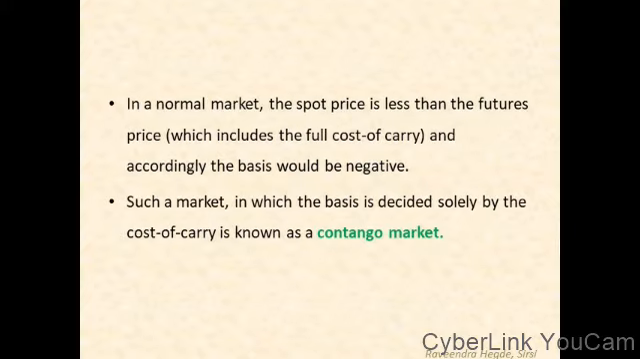In a normal market, the spot price is less than the futures price, which includes the full cost of carrying, and accordingly the basis would be negative. So whenever the basis is negative, that indicates the spot price is less than the futures price. Such a market in which the basis is decided solely by the cost of carry is known as a contango market.